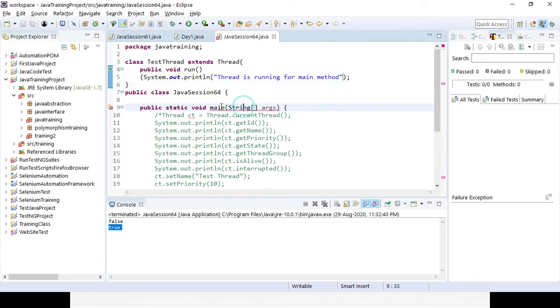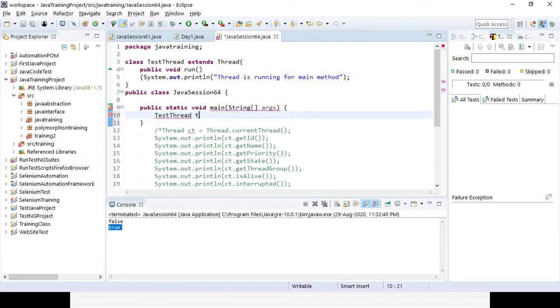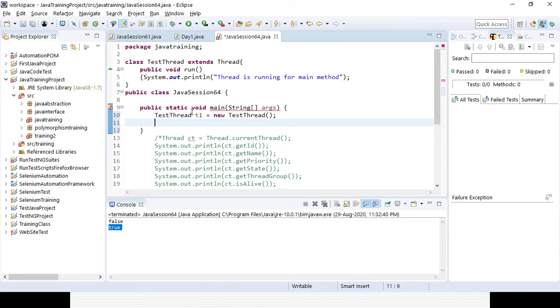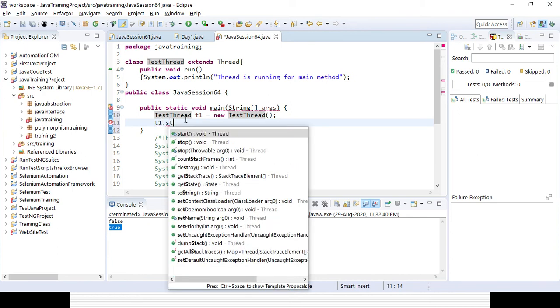Now I already created a class TestThread which is extending the Thread class, and here I am defining a method which is run. Now I need to create an object or instance for the class in the main method. Suppose t1 equal to new class name. Then I need to simply start it, that particular object or instance I created, t1.start. You can see it is coming.